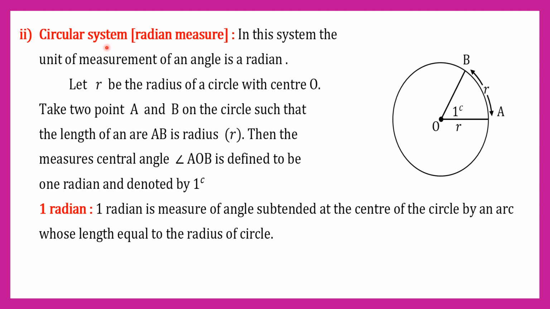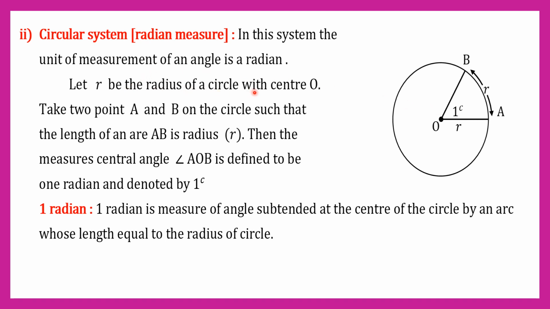Second, circular system or radian measure. In this system, the unit of measurement of an angle is a radian. Suppose we consider a circle with center O and radius R. Take 2 points A and B on the circle such that arc AB is equal to the radius. Then, the angle subtended at the center is called 1 radian.